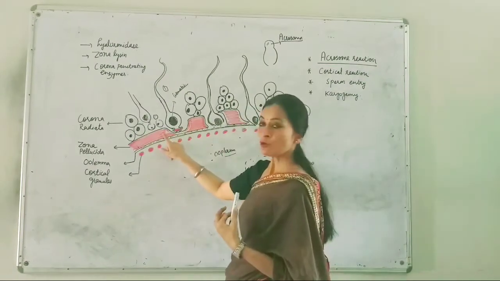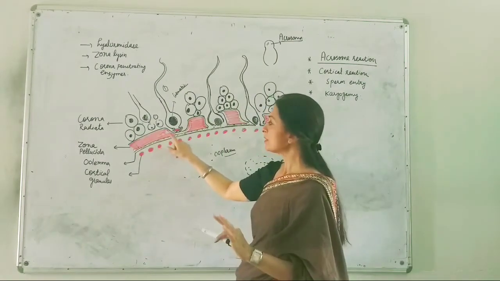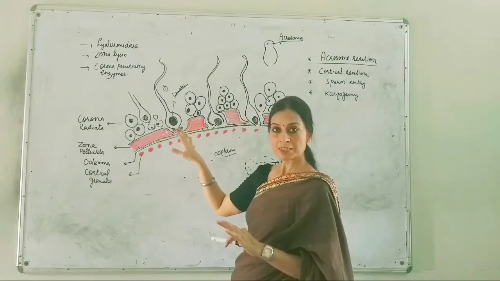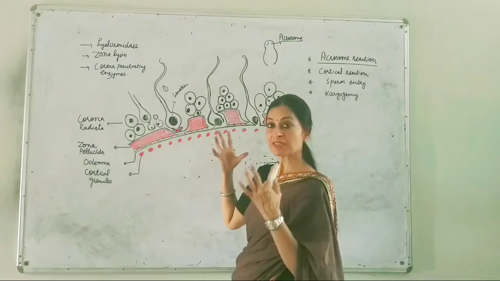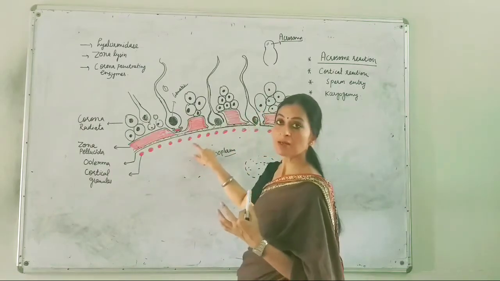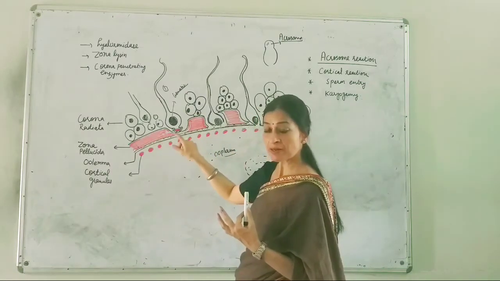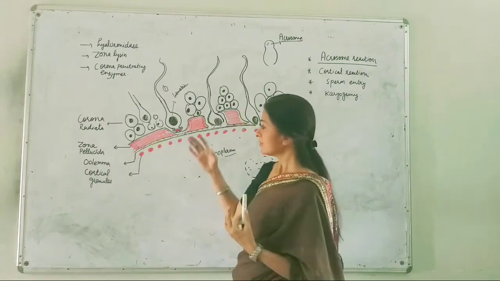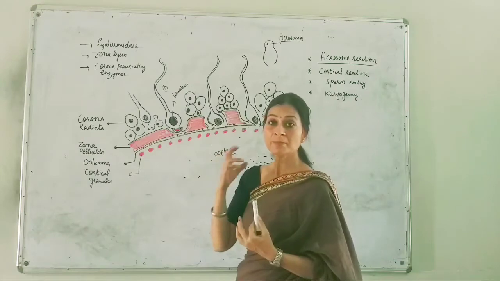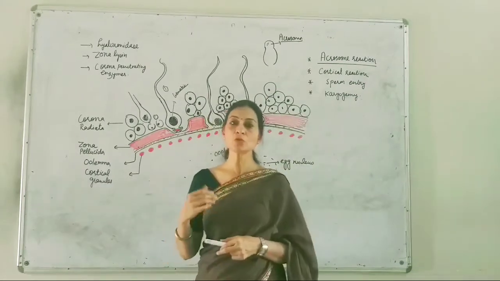And the zona pellucida is also helping in prevention of polyspermy because it will be thickened. It will be thickened because of this cortical reaction. The enzymes will be released and these enzymes will make it more and more thick. That's why polyspermy is inhibited. So two functions are performed by the zona pellucida.